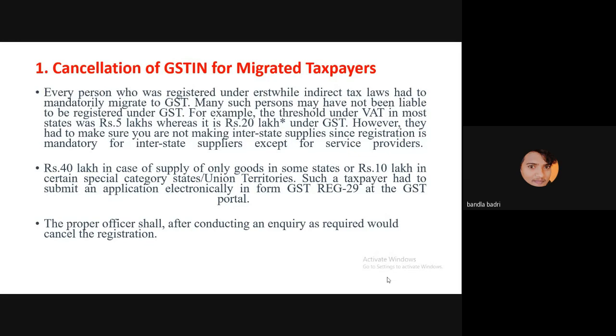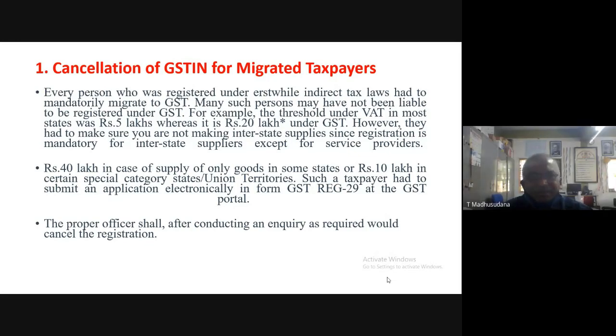Okay. So, cancellation of GSTIN for migrated taxpayers. Every person who was registered under erstwhile indirect tax laws had to mandatorily migrate to GST. That means those who have already registered as per previous laws, after implementation of GST, they have to migrate to GST.